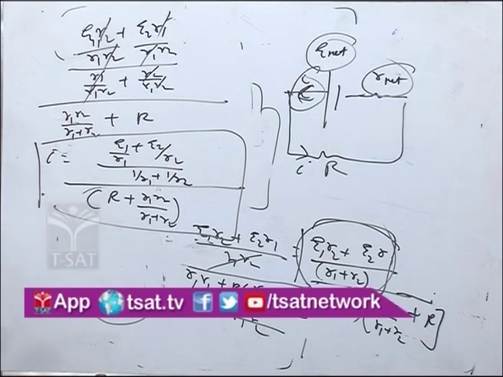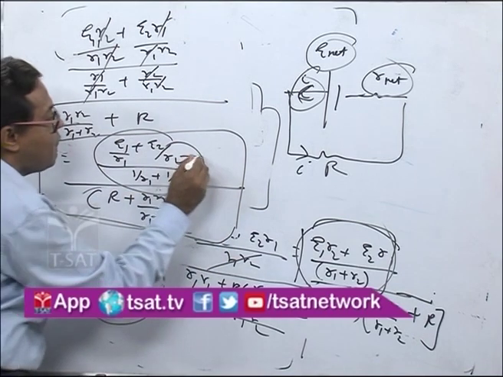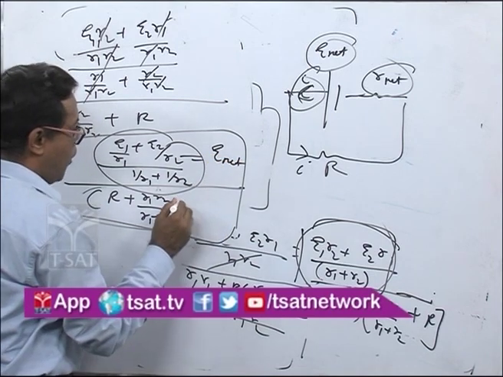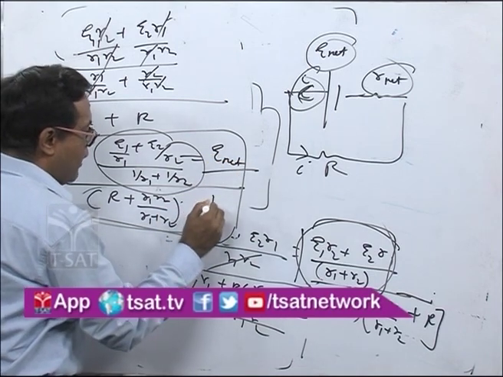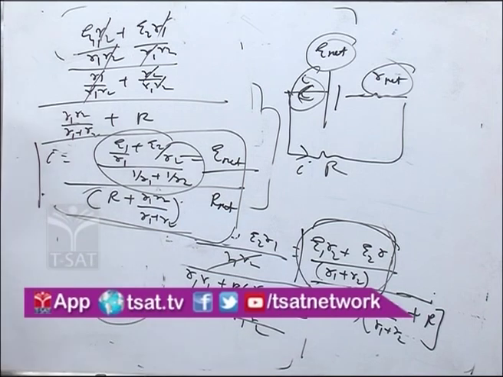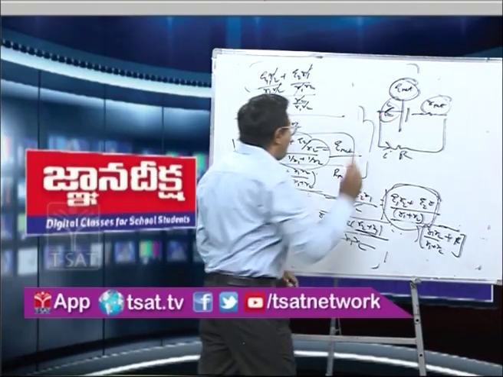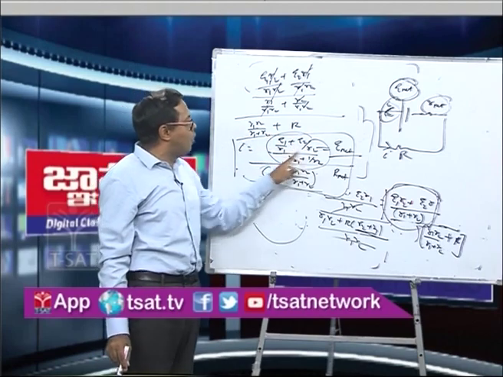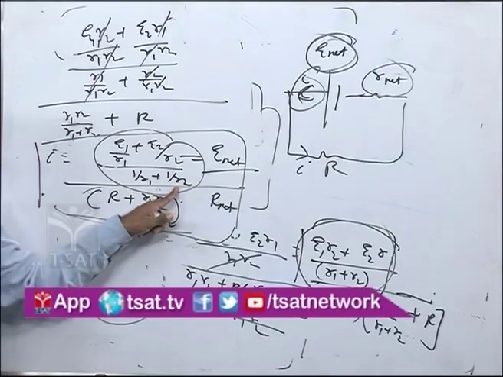Now what is the total current? The total current is net EMF upon net resistance. So by this we got the value of E net. What is the value of E net? E1 by R1 plus E2 by R2 upon 1 by R1 plus 1 by R2. This is the value of E net.